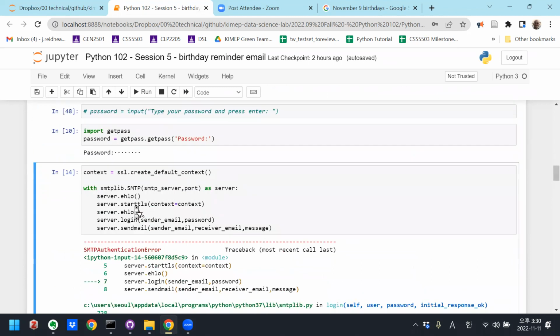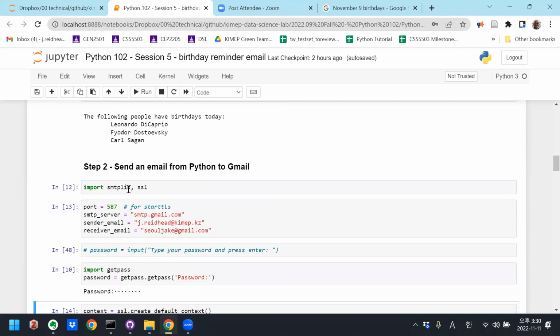I've put a little note down here. These libraries that we're using, smtplib and ssl, are pretty basic libraries in Python. I didn't even have to download them, they're part of the base package. Python has much more advanced libraries for dealing with email.